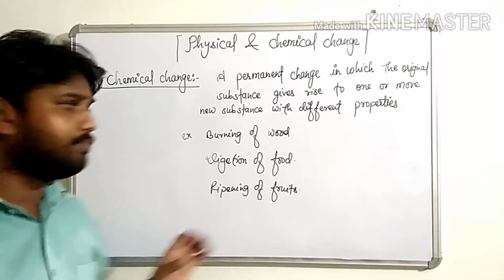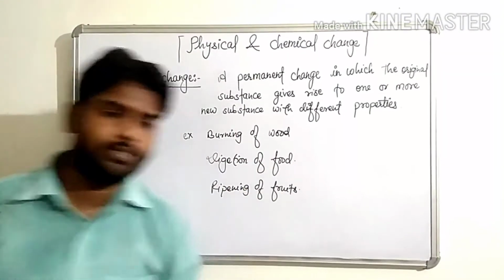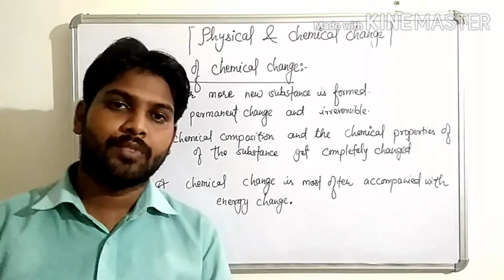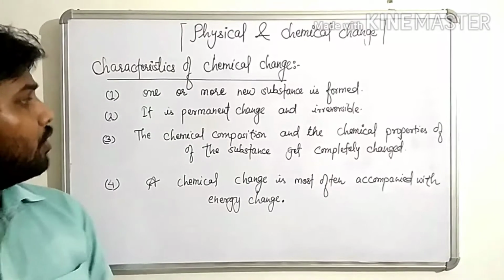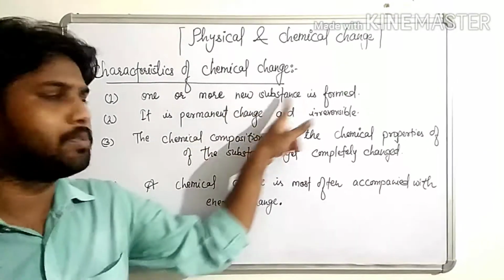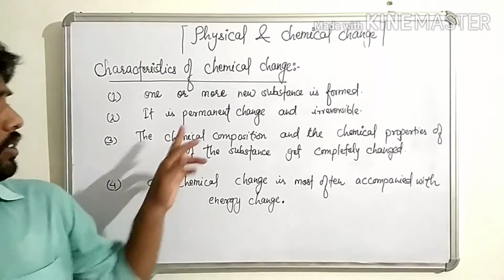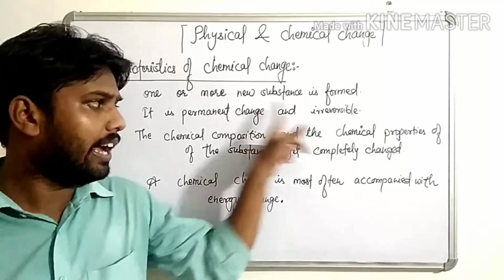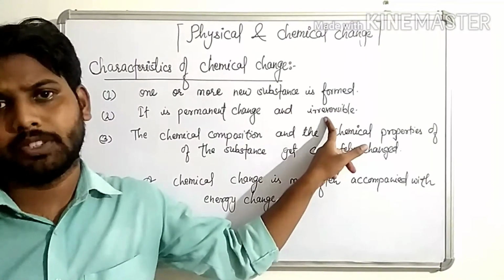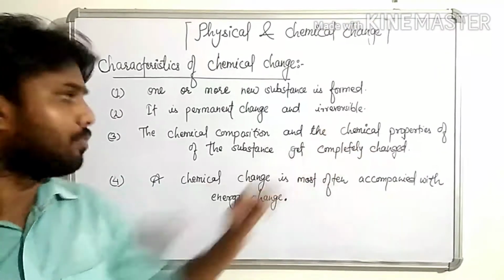Now children, we will see what are the characteristics of chemical change. First, one or more new substances are formed. Second, it is a permanent change and is irreversible, means it cannot be reversed into the previous form.